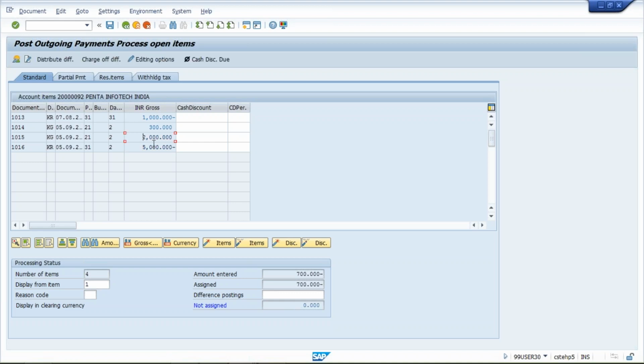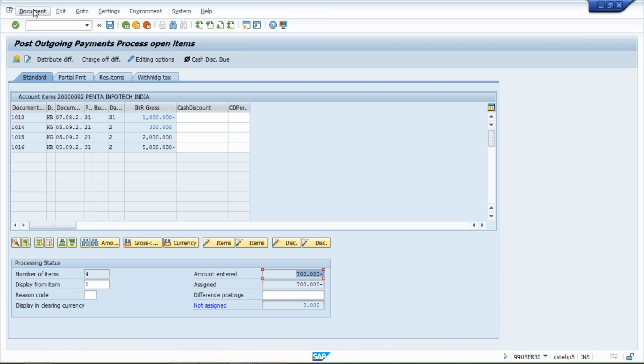If you deselect, only these two, this invoice of 1,000 and credit memo of 300, are appearing. 1,000 is in minus and 300 is in plus. So minus and plus 300 is adjusted and 700 is the balance assigned by the system. And how much amount have I entered? I have also entered 700.